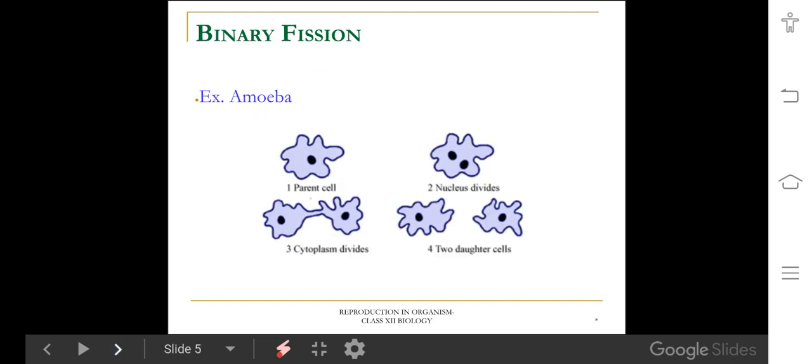First, coming to binary fission. Binary fission means the parental organism divides equally into two daughter organisms. This is called binary fission.